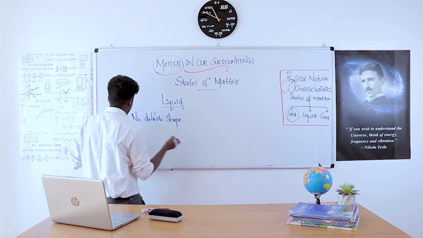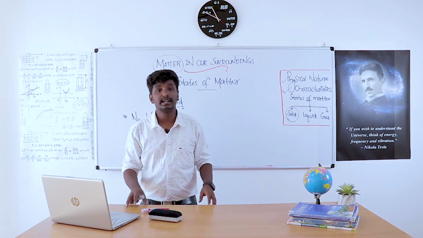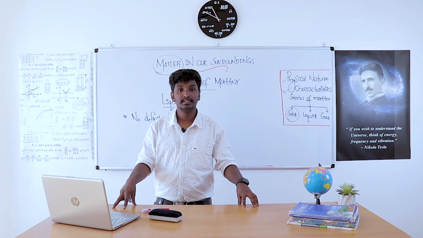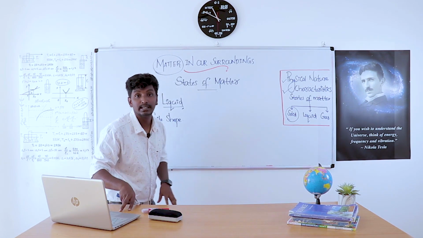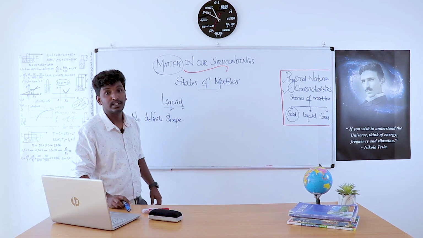You all know that when a liquid substance is taken in a container, it takes the shape of the container. That means the liquid substance does not have a definite shape, but it has a definite volume.